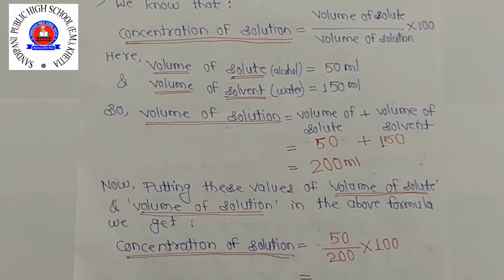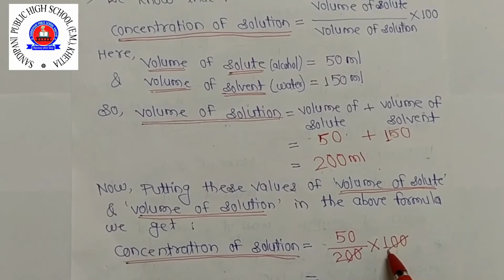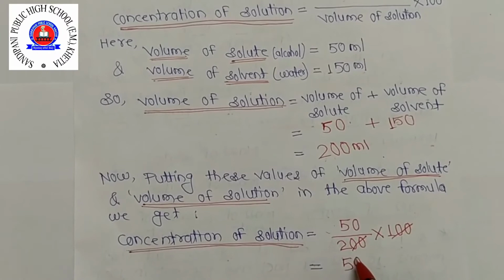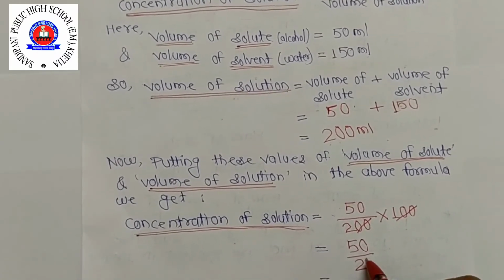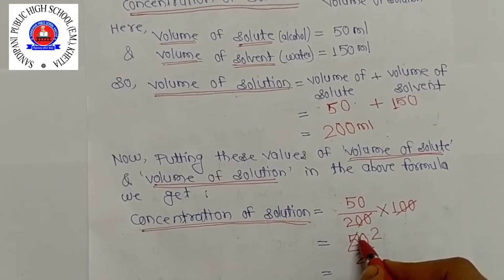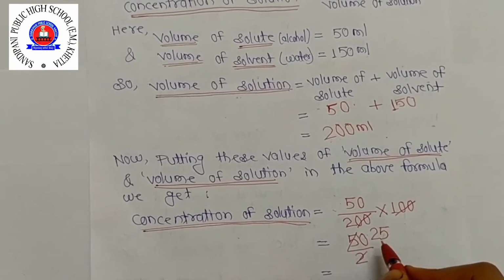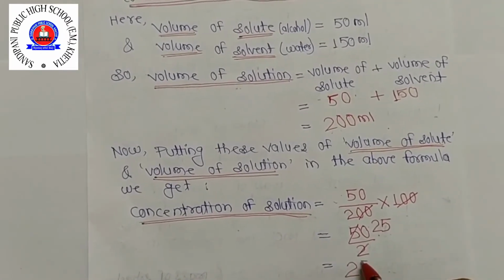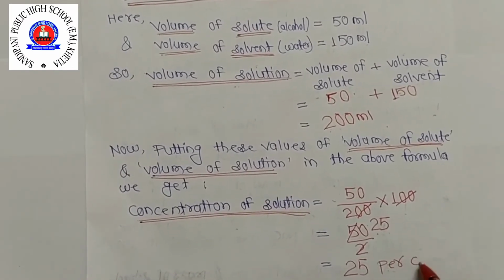Clear this one? So here, this 20 cut by this 20. Okay, and now here that's 50 upon 2. So 2 ones are 2 and 2 twos are 4, and this 1 is left, so 10, will mean 2 fives are 10. Clear this one? So we will get 25. So this is what? 25%.